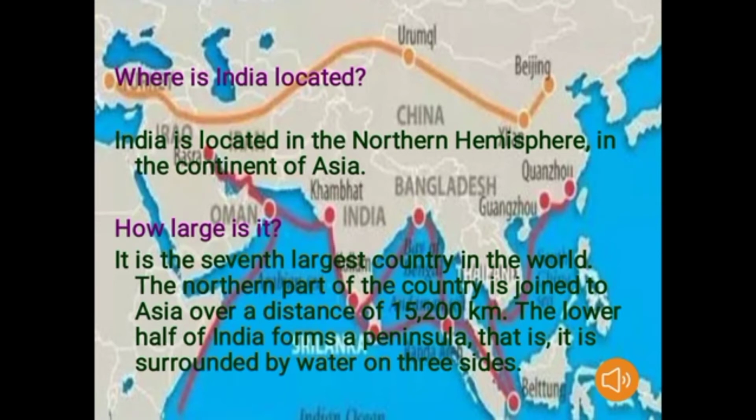And next we know how large India is. It is the 7th largest country in the world. The northern part of the country is joined to Asia over a distance of 15,200 kilometers. The lower half of India forms a peninsula, that is, it is surrounded by water on 3 sides. So boys, remember one thing, India is the 7th largest country in the world.